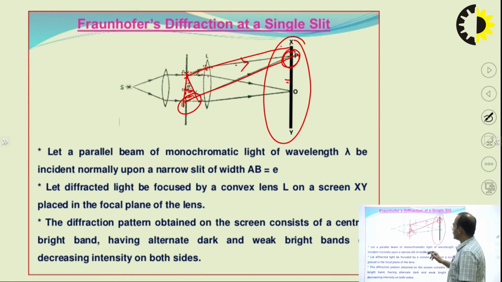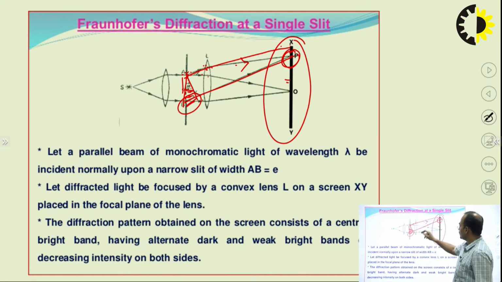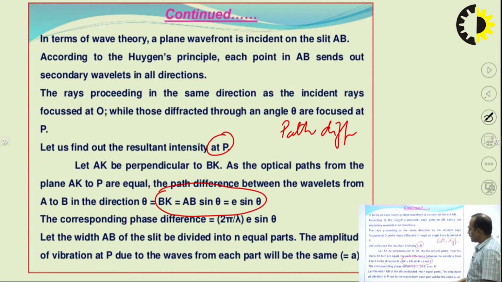So, how will you calculate this path difference? This is E and this is the BK. So, you can use this theorem, sin theta is equal to BK by E. So, this will give BK, the value of BK is nothing but E sin theta. So, you can see here this is nothing but E sin theta. Similarly, you can find the path difference.